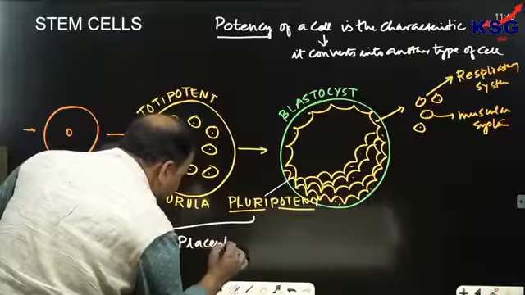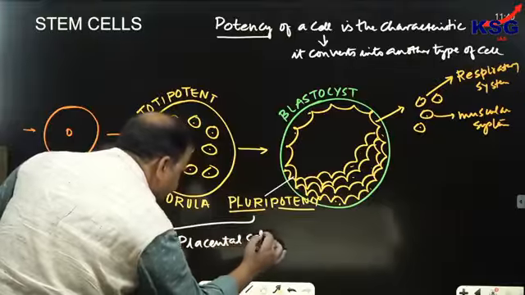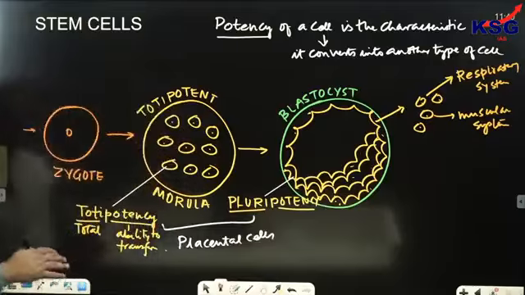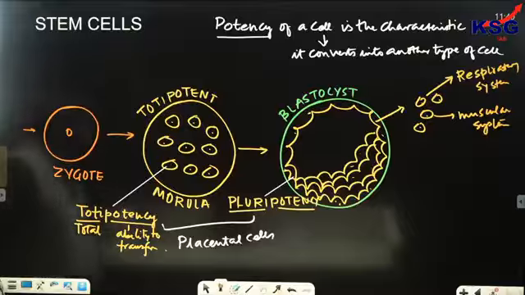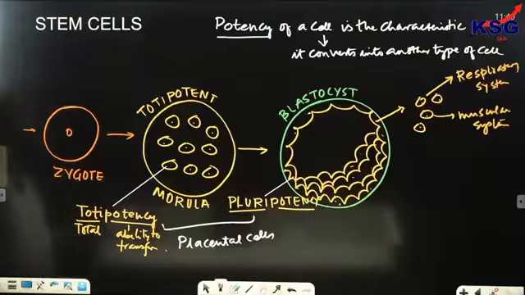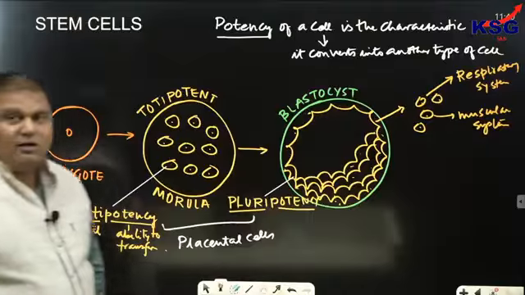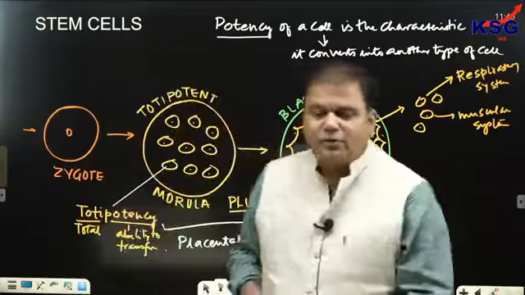You have seen the placental cells, the umbilical cord. Totipotent cells can transform into placental cells, but pluripotent cells cannot transform into placental cells. Clear?